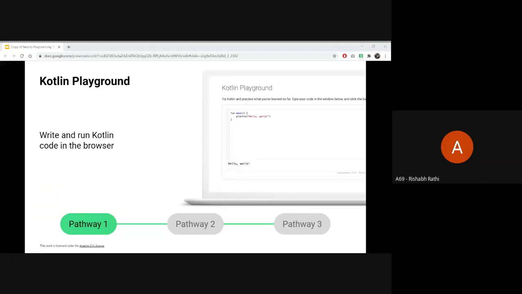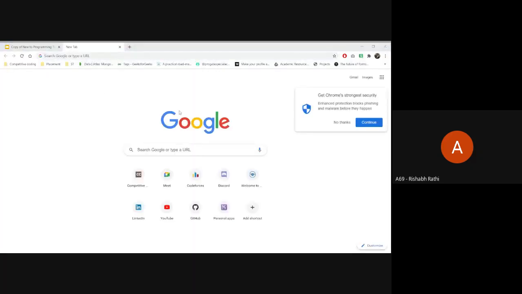Now where will we be running the Kotlin code? To make it easier for you, you will be writing your code in the Kotlin playground, which you can access via the web browser. So you don't need to download any heavy IDEs that will put a load on your system. You can simply run it in a web browser and learn it there. The site looks something like this. Okay, I'll just show you the site of the Kotlin playground.